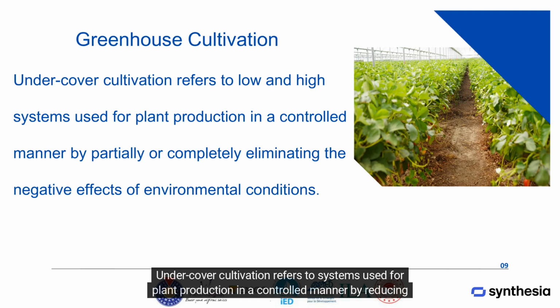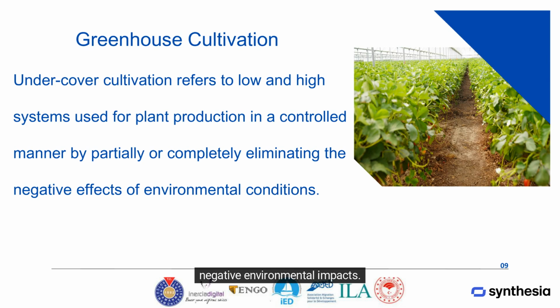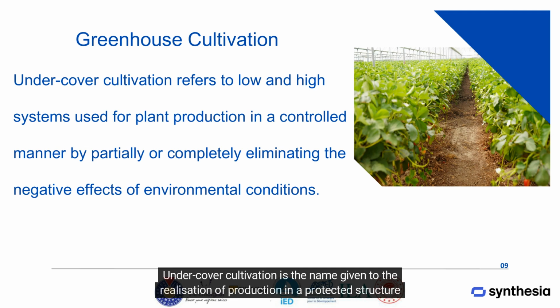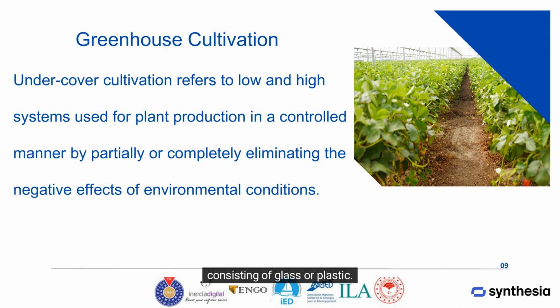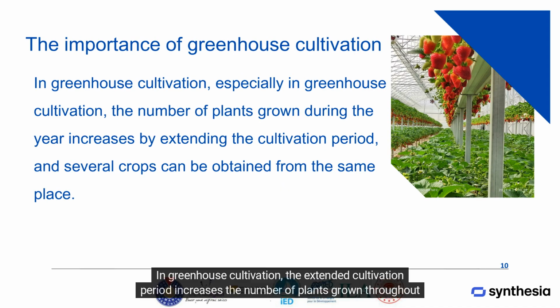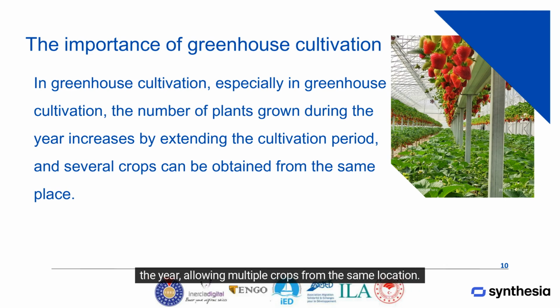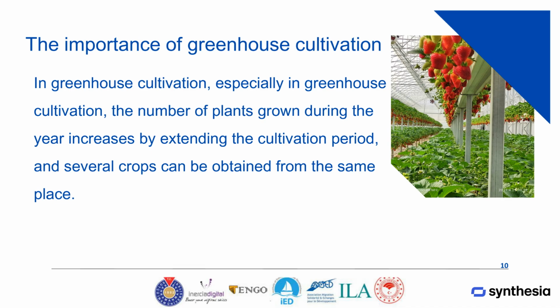Undercover cultivation refers to systems used for plant production in a controlled manner by reducing negative environmental impacts. Undercover cultivation is the name given to the realization of production in a protected structure consisting of glass or plastic. In greenhouse cultivation, the extended cultivation period increases the number of plants grown throughout the year, allowing multiple crops from the same location.